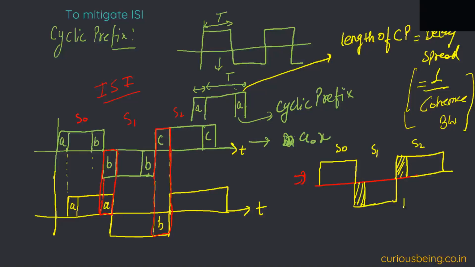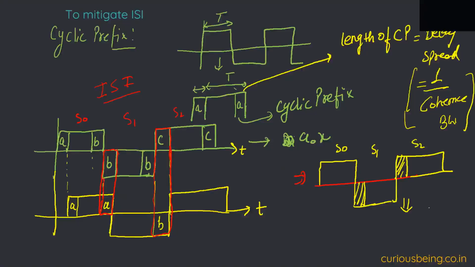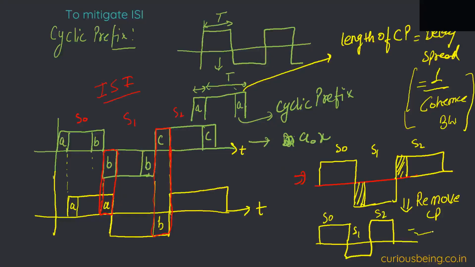So at the receiver, I get the signal, remove the cyclic prefix, and then go on to demodulate. After removing the cyclic prefix, the signal will look like symbol 0, symbol 1, symbol 2, and so on. This will be a clean signal. This is how, with the help of cyclic prefix, we mitigate ISI.